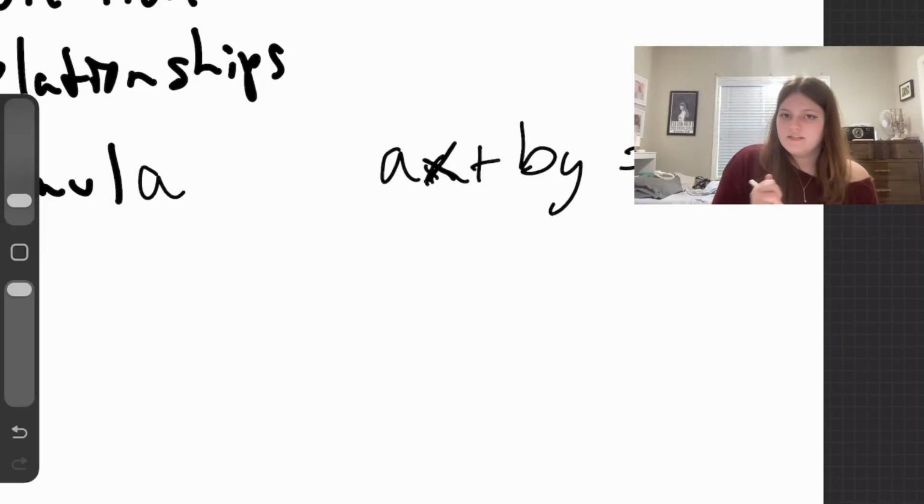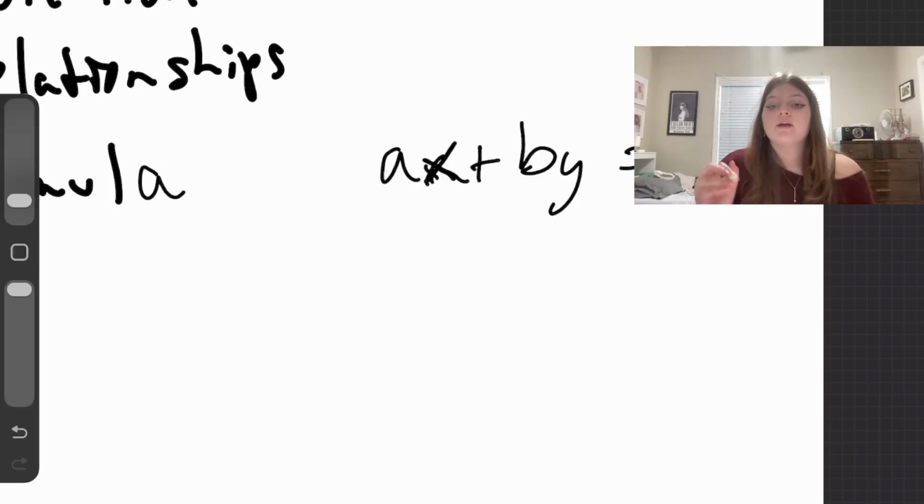This is represented differently because x and y are on the same side. So our input and output are represented on the same side, meaning we aren't solving for an input or output at this point. Normally, when you see something in standard form, you have to bring it over to slope-intercept form to solve for what it is.